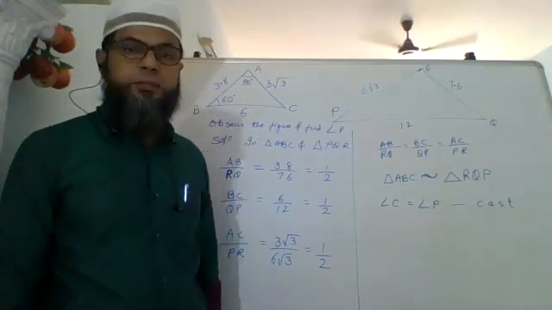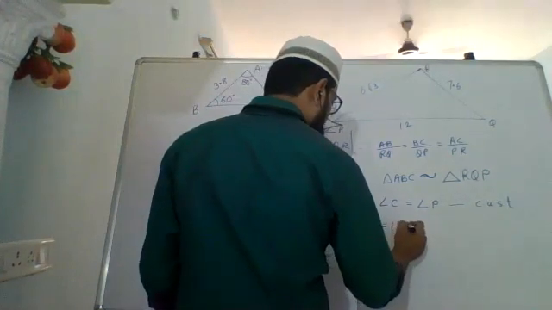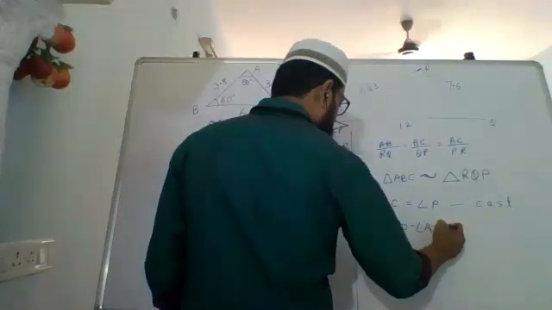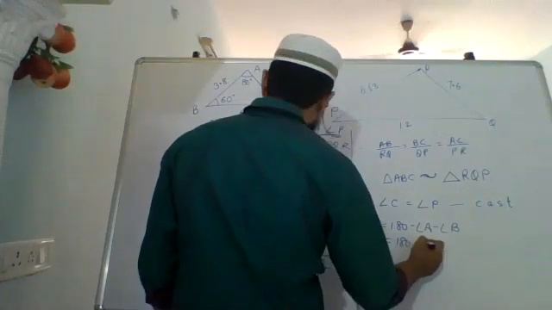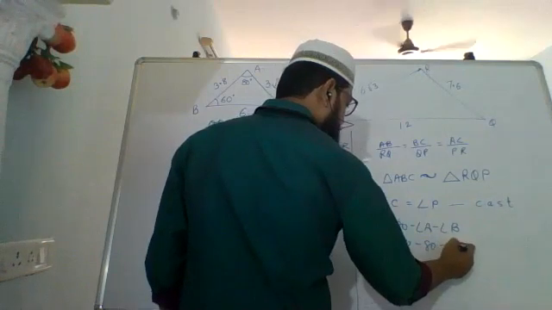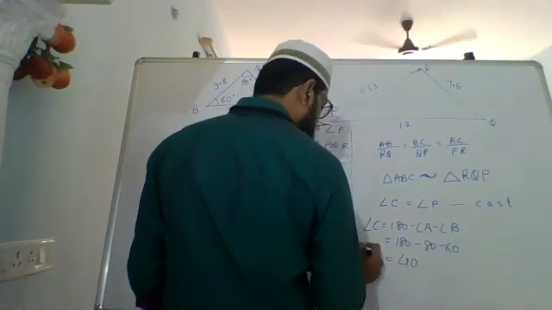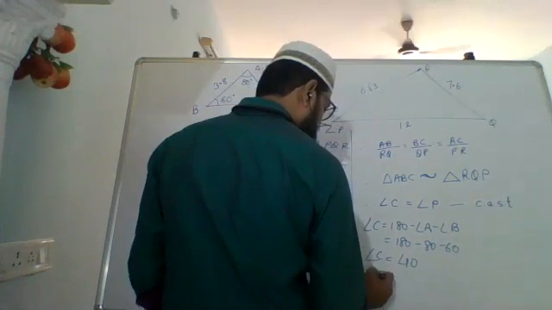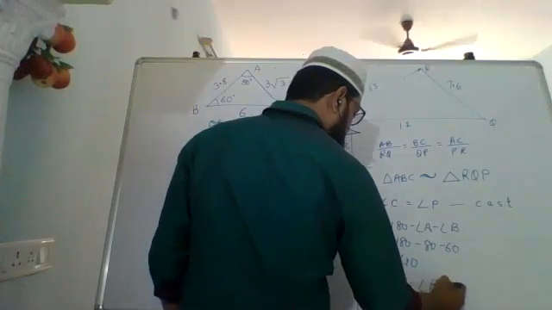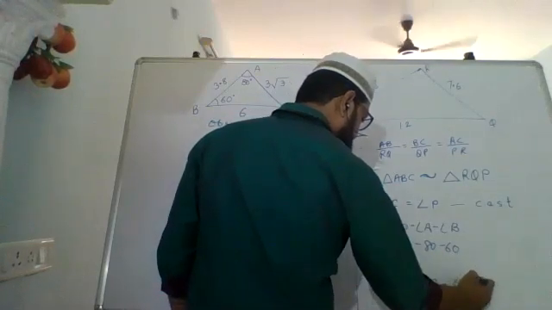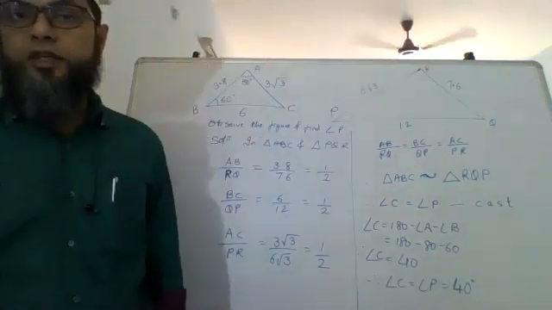So how much is C? Angle C equals 180 minus angle A minus angle B, which is 180 minus 80 minus 60, which is nothing but 40. Therefore, angle C equals angle P, which equals 40 degrees. We have to find angle P, which is 40 degrees.